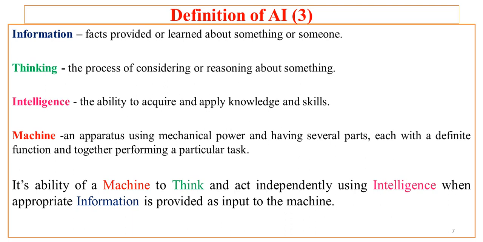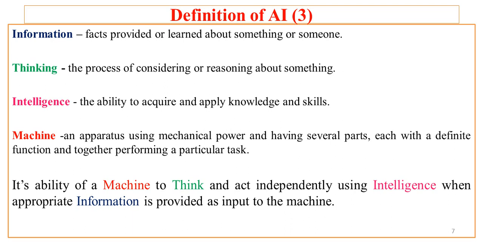Now using these terminologies, we can define artificial intelligence in a very simple way. Now AI is nothing but the ability of a machine to think and act independently using intelligence when appropriate information is provided as input to the machine.